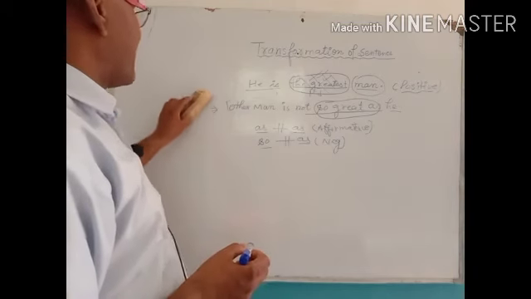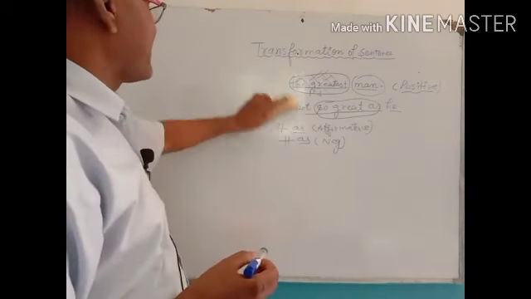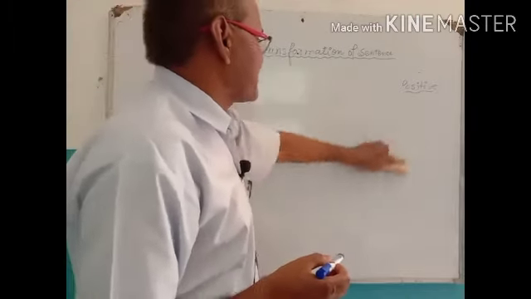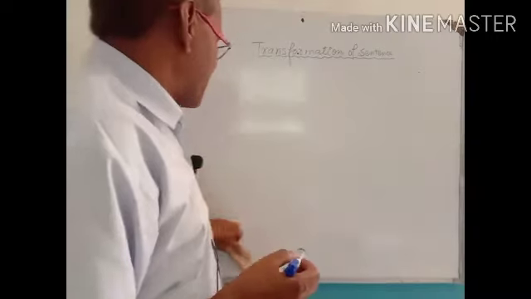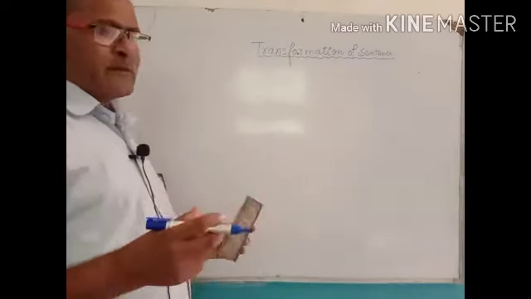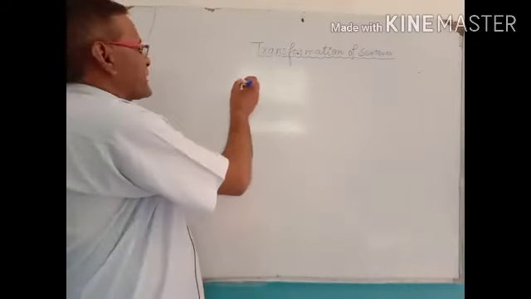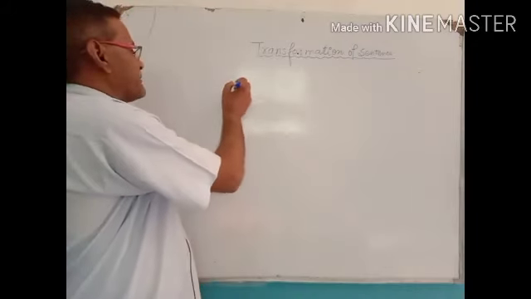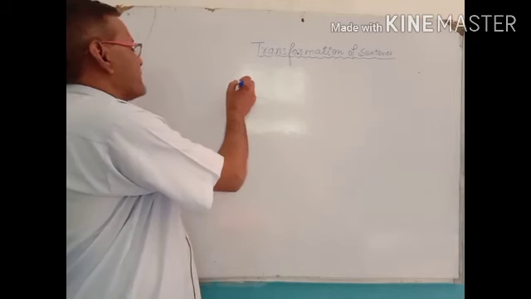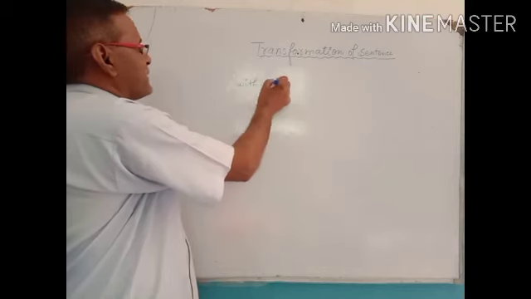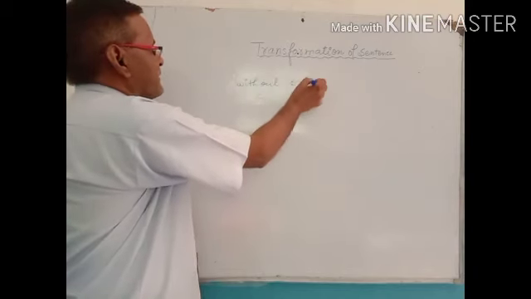Here is another method to change superlative degree into positive degree. Here in comparison, the highest quality of a person is given in two ways. First, without one of.